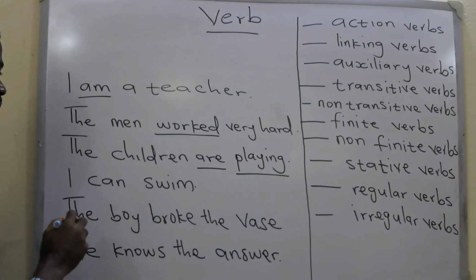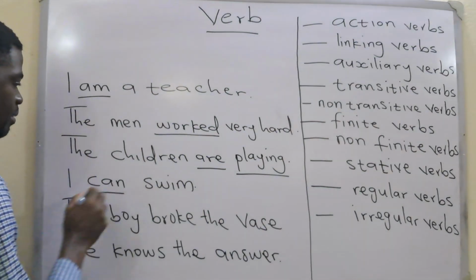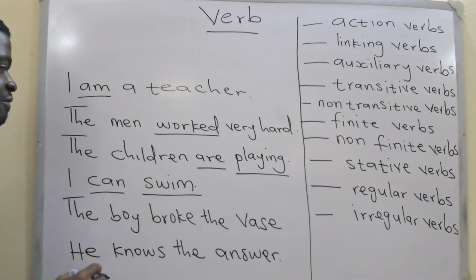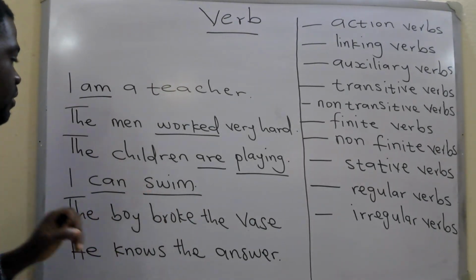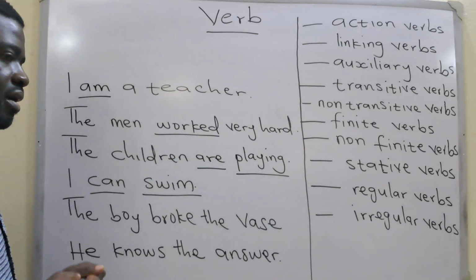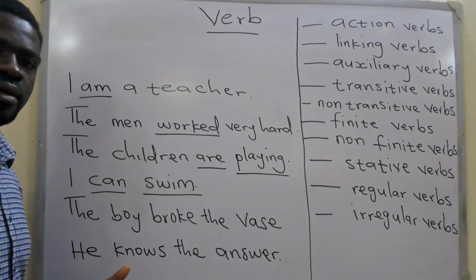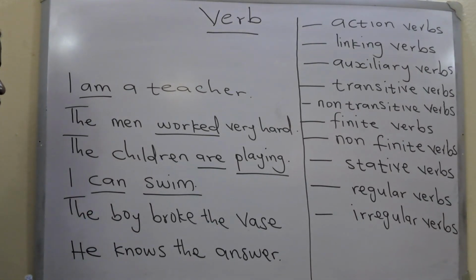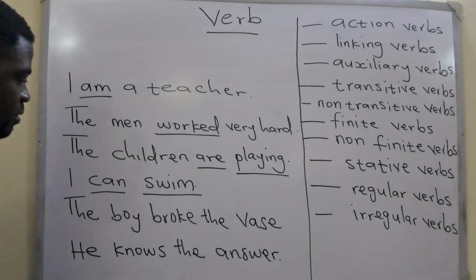I can swim. Swimming as an action or a verb will indicate action, but can is only stating my possibility or my capacity. So can as a verb is not showing any action.